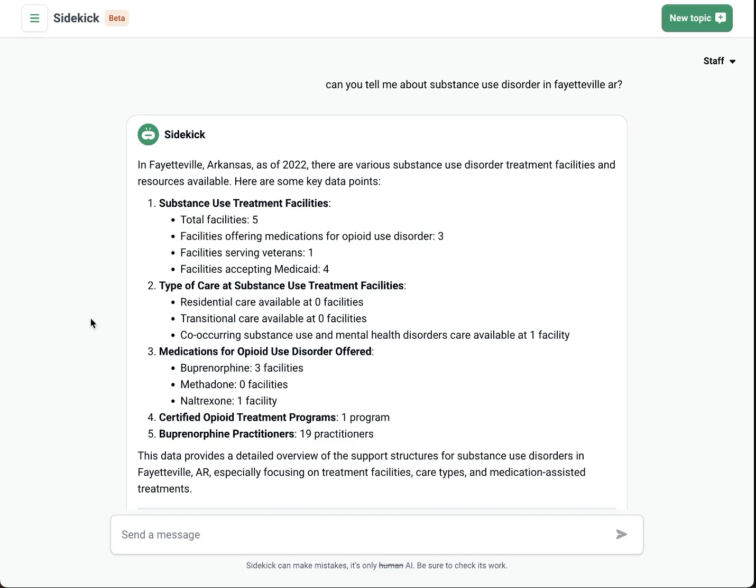First, I'll ask Sidekick to give me a brief overview of the topic, and then I'll decide what to dig deeper into. Can it tell me about substance use disorder in Fayetteville, Arkansas? And it looks like it can. Something that I'm particularly interested in because it's shown to be very effective is medications for opioid use disorder, and I see here that methadone has 0 facilities that offer it.